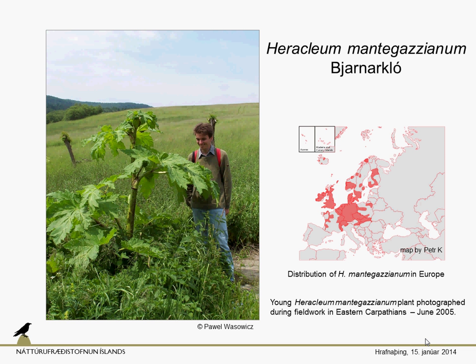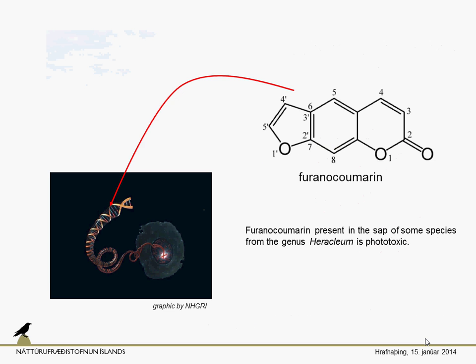Well, and here we can see the distribution. But this is not the worst thing about Heracleum, that it is tall. The worst thing about Heracleum is that it contains furanocoumarin. That's a very dangerous chemical compound, and it's present, I think, in at least 2 invasive species from this genus, and it's phototoxic. What does it mean?